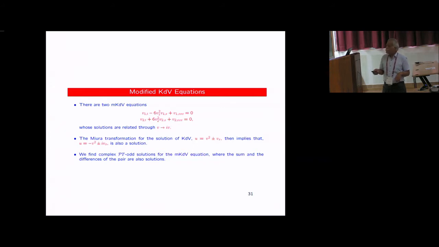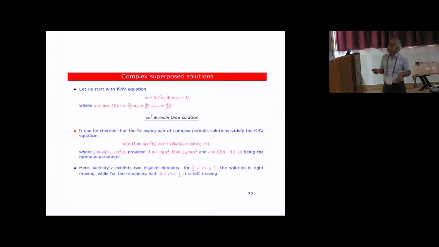Now, interestingly, the solutions you find are of this type: cn squared plus i sn dn type of solutions. And here sn is odd, dn is even, so plus or minus, and this is again PT symmetric. So you always find PT symmetric solutions for KdV equations.